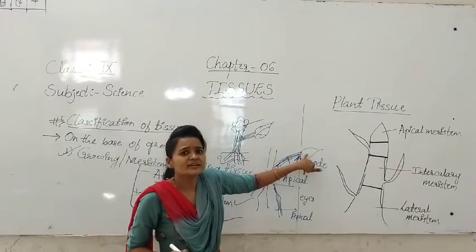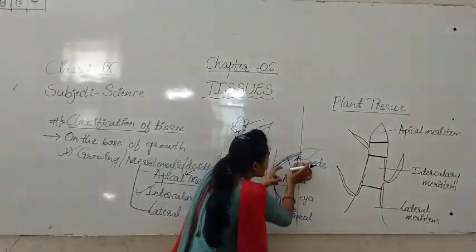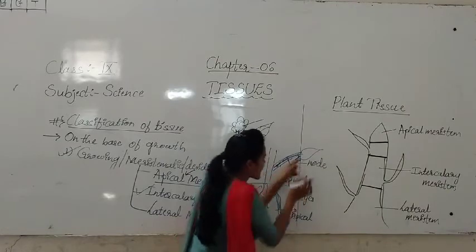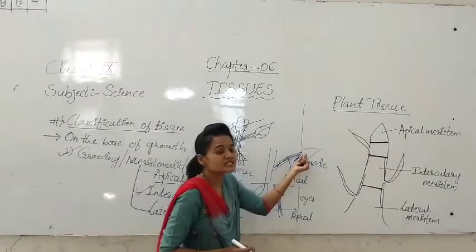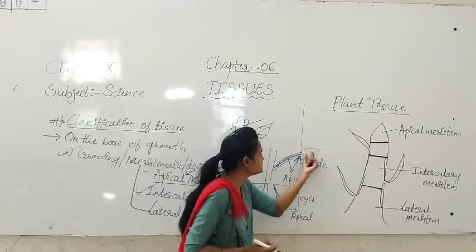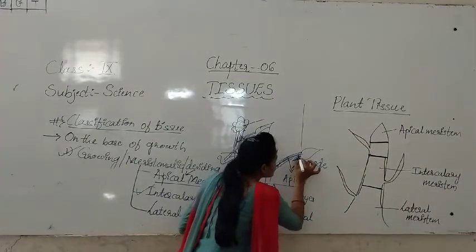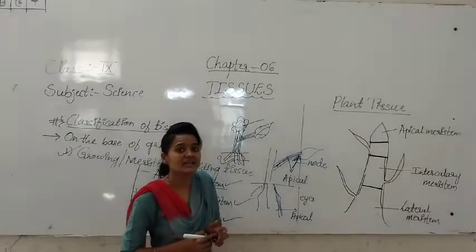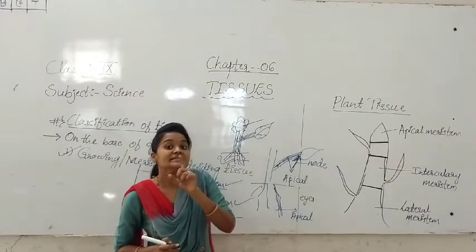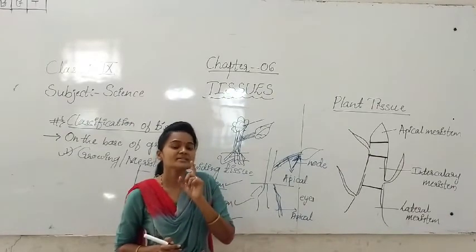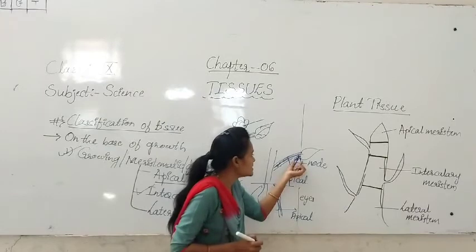Then, where is the nodal region? The region where stem and leaf are attached, that we are calling the node. N-O-D-E is the node. This is the nodal region.